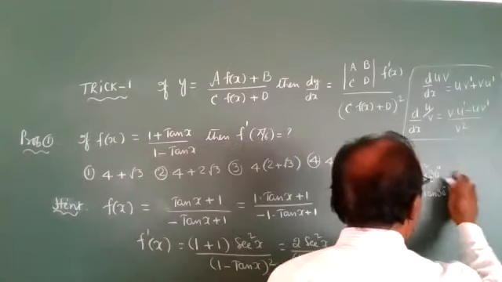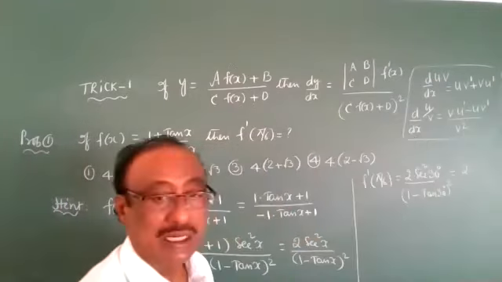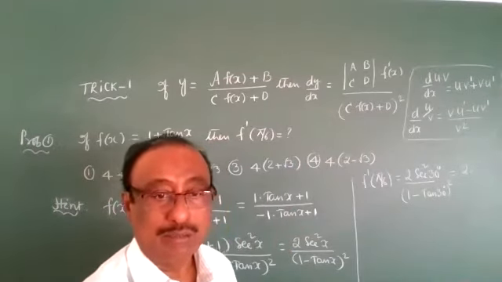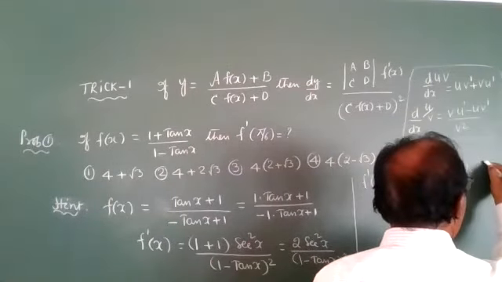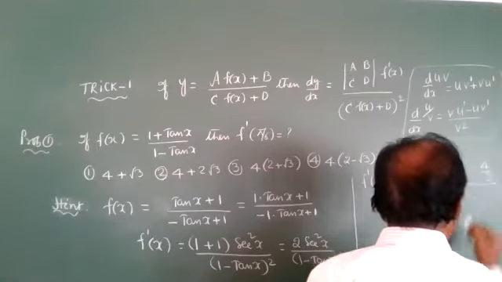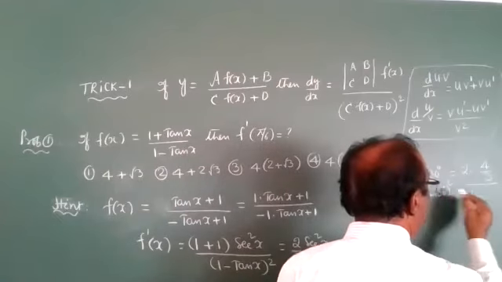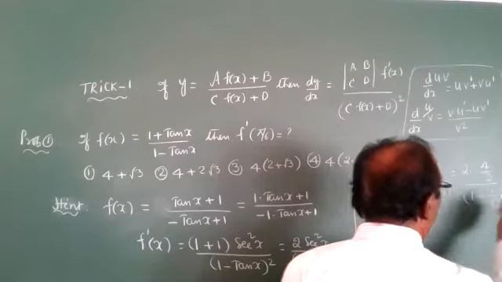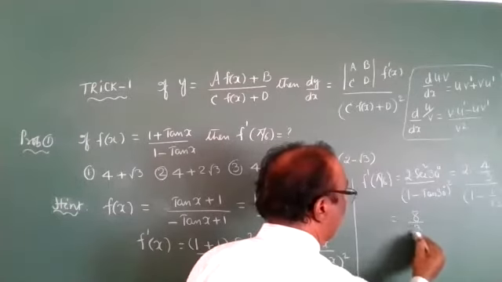Therefore, it will become 2 into tan 30 degrees. Sin 30 is 1 by 2, cos 30 is root 3 by 2, and root 3 by 2 reversed is 2 by root 3. It will become 4 by 3. In the denominator, we have 1 minus tan 30, which is 1 by root 3, whole square. Now simplify, 8 by 3.